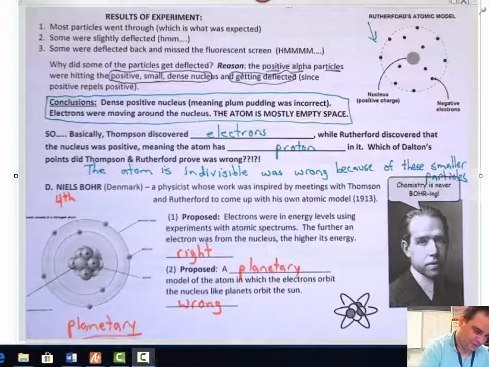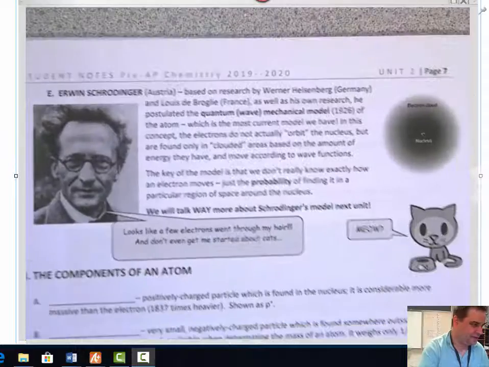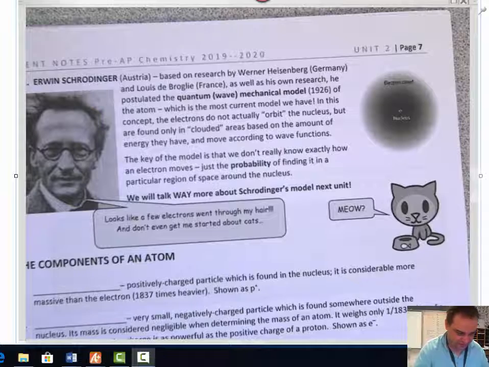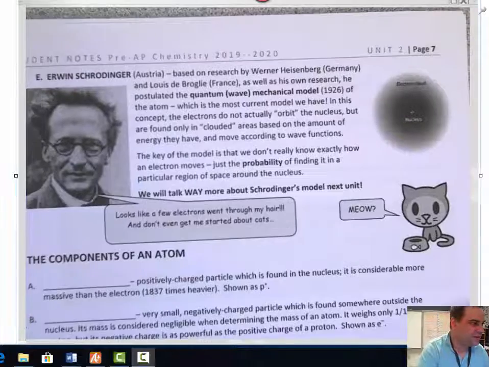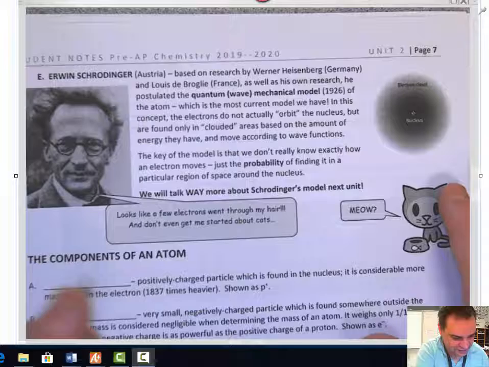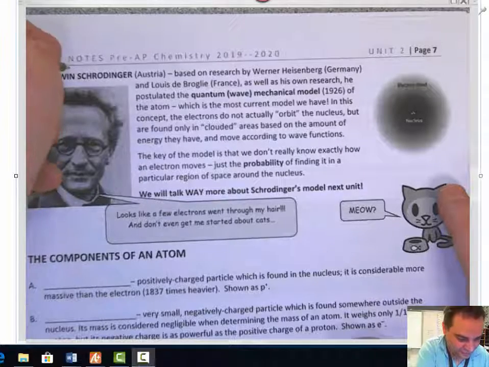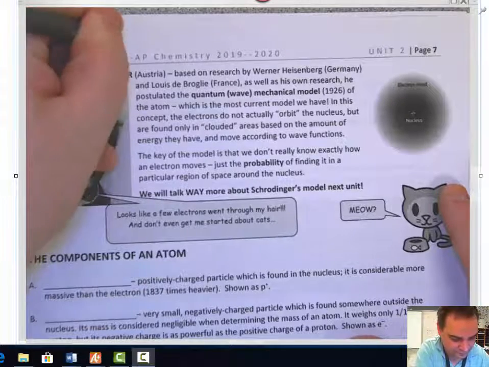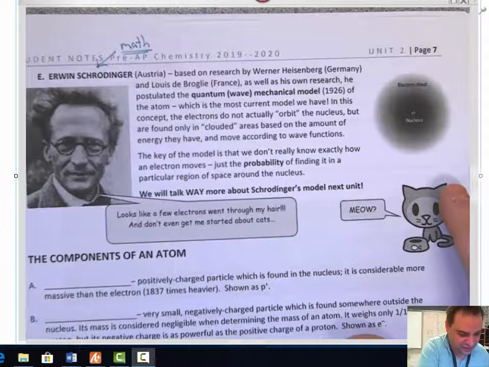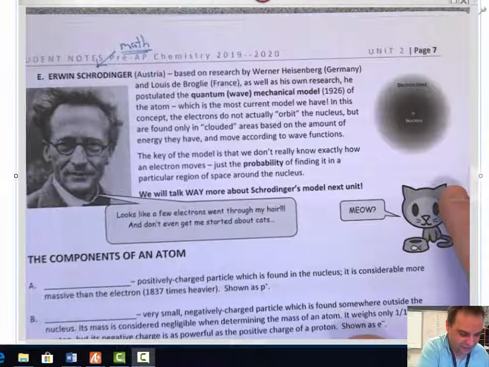Now we need to get to the 5th and final model, and the current model that we use today. Now we go to Erwin Schrödinger, who is from Austria, okay, who worked with Heisenberg apparently, and de Broglie. In his research, he did a quantum mechanical wave model of the atom. Okay, so basically what he did was a lot of math. Okay, and he came up with the current model of the atom that we have today.